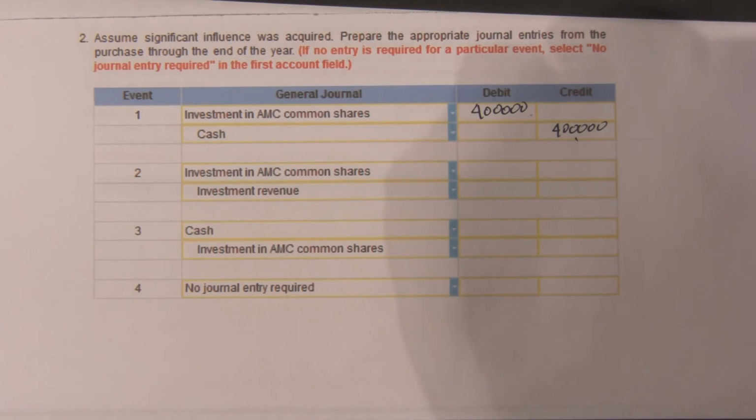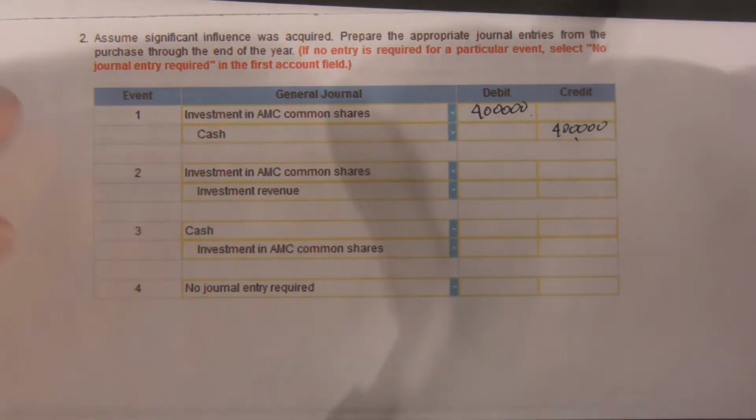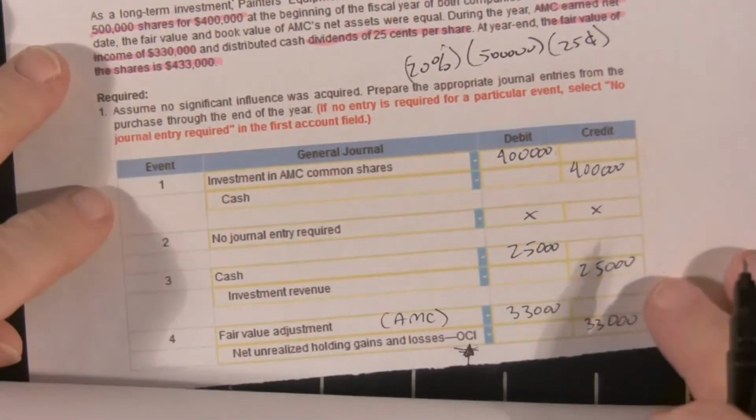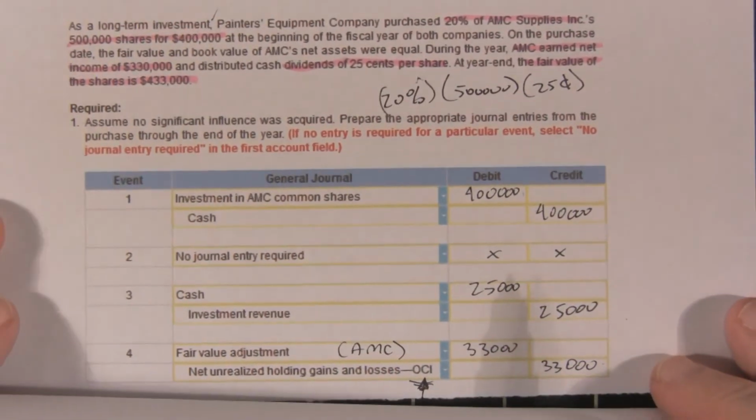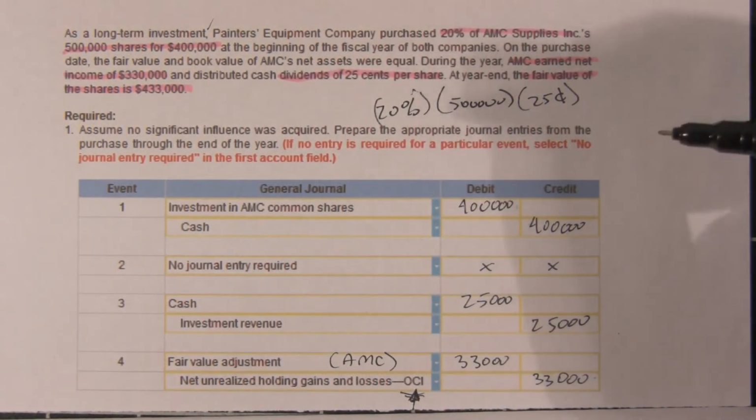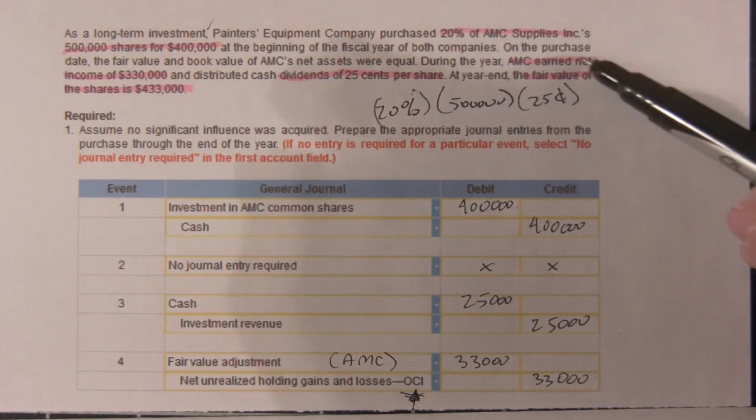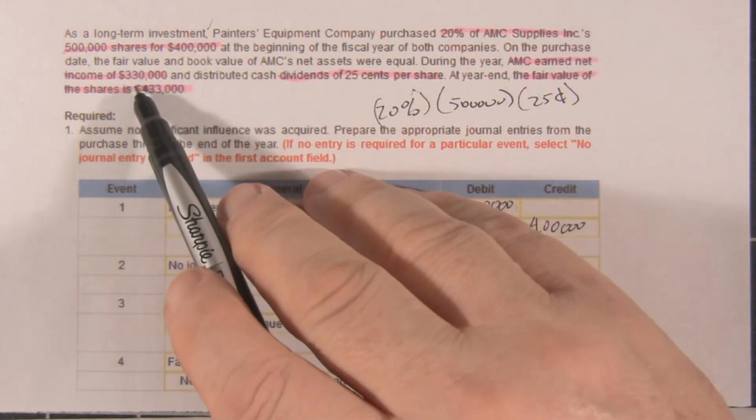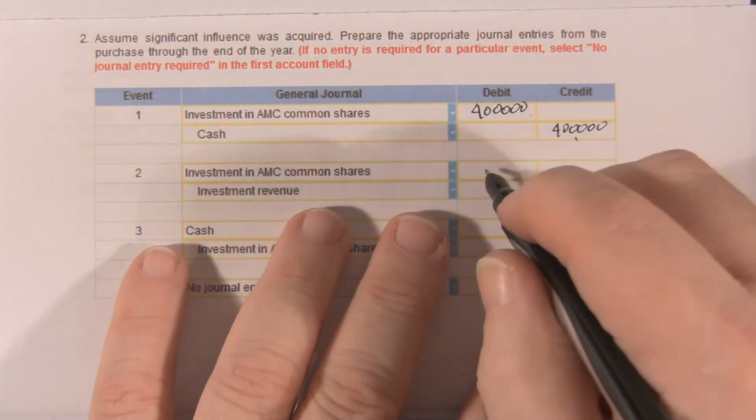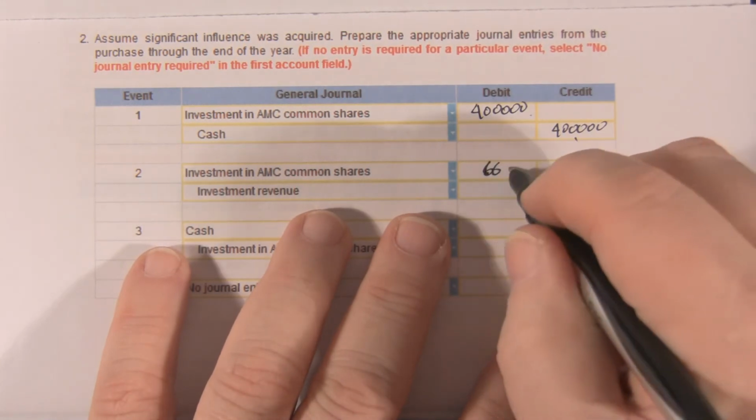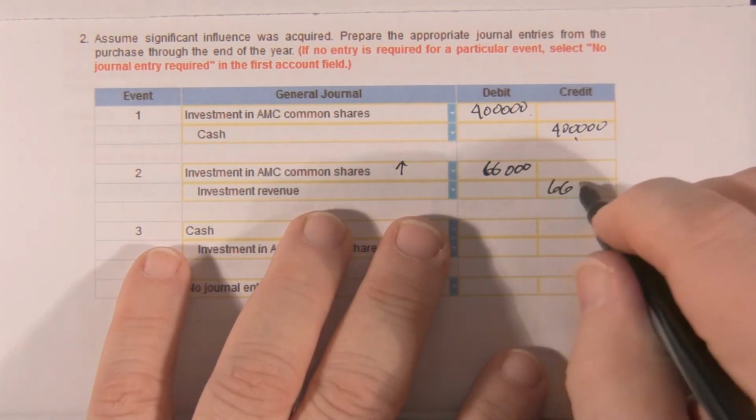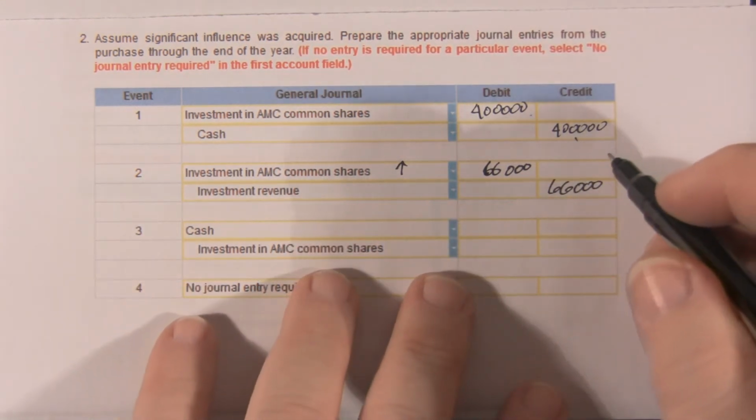Okay? But then, if you remember, the next thing it said, let me flip this back so you have this to refer to. The next thing it said here was that we had some revenue. This company made $330,000. 20% of that is ours. That's $66,000. So $66,000. Our investment goes up, and that's identified as investment revenue.